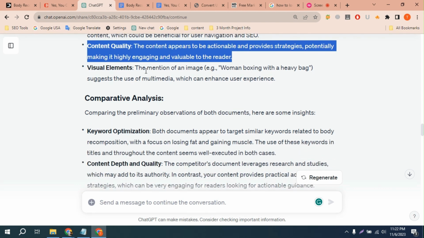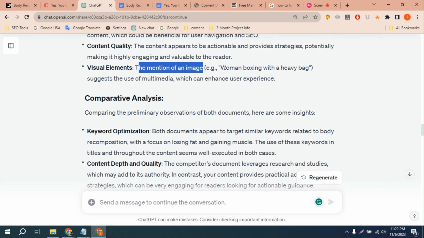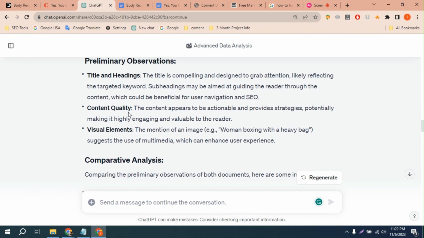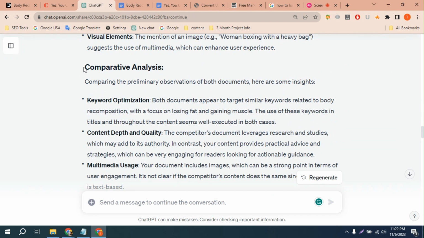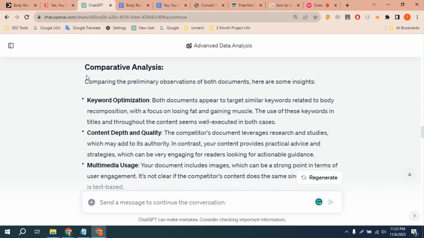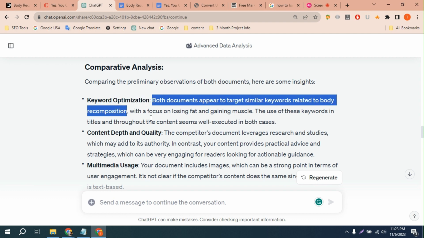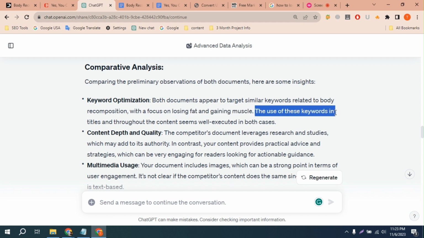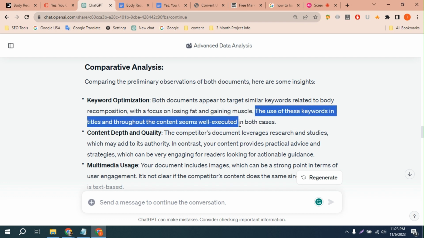Visual elements: the mention of an image suggests the use of multimedia, which can enhance user experience. So the content is good, but we want to outrank our competitor, right? Now it gave me the comparative analysis. In the comparative analysis, it says keyword optimization: both documents appear to target similar keywords related to body recomposition, with a focus on losing fat and gaining muscle. The use of these keywords in titles and throughout the content seems well executed in both cases.